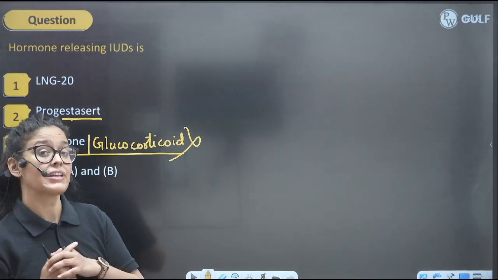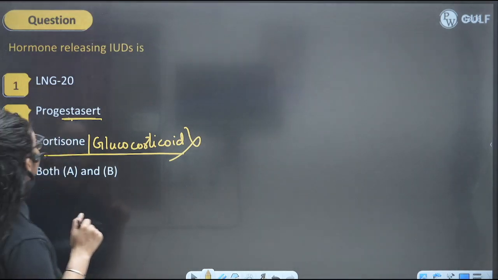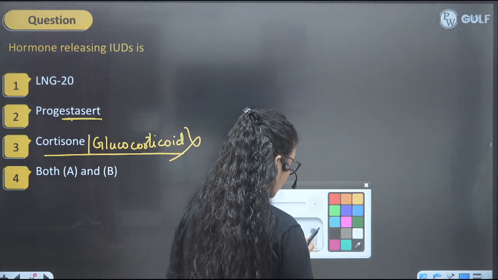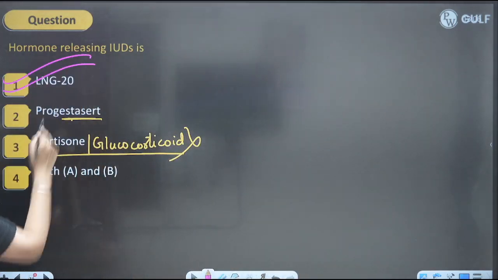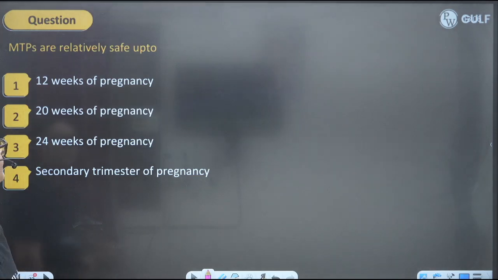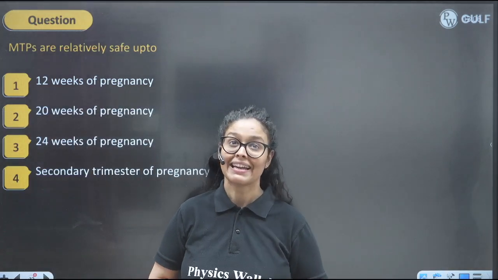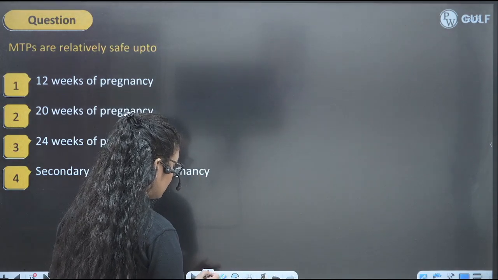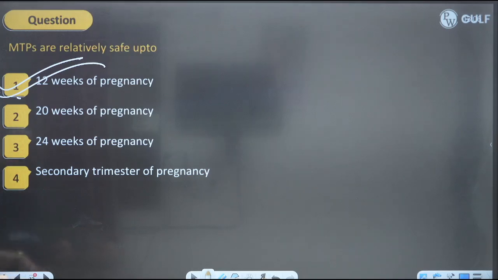And when we talk about LNG20, so levonorgestrel. So kids, obviously it is carrying the progesterone hormone in it. So perfect answer will be LNG20 here, right? Next question, MTPs are relatively safe up to 12 weeks, 20 weeks, 24 weeks. So we know that as per our NCERT, it is safe up to the 12 weeks. So what do you say? What will be the answer? Up to the 12 weeks, it is safe, right?